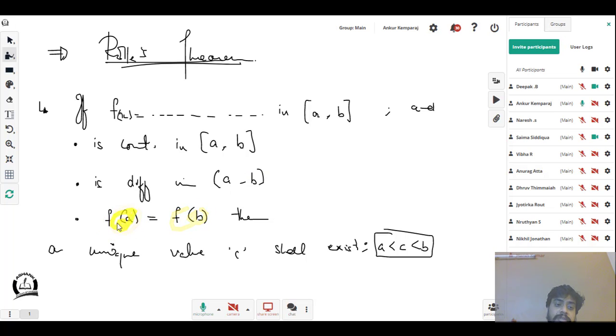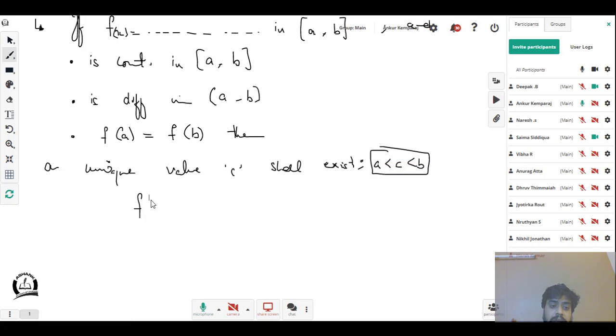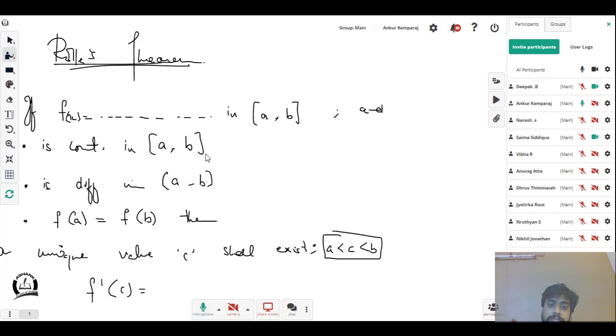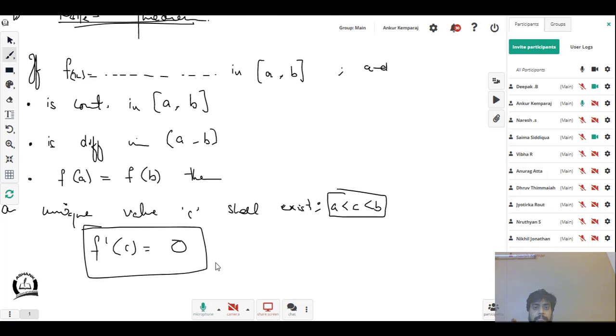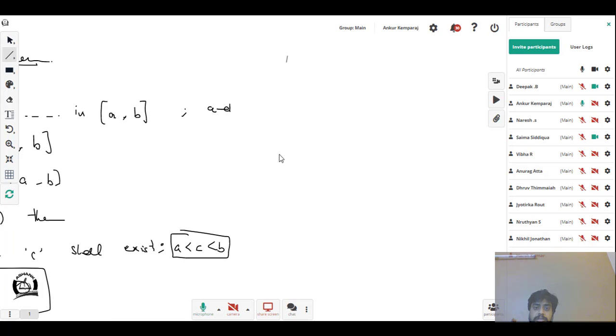Observe this. Only if they are equal, then a value C shall exist such that it is between a and b, and f dash of c will be what? If I put f of b is equal to f of a in this equation, what happens? F of b is equal to f of a means my numerator becomes equal to 0. Then f dash of c would be equal to 0. That's the condition. Finished. That's your Rolle's theorem.